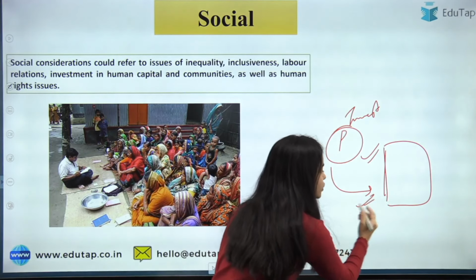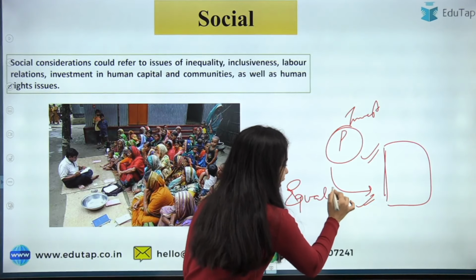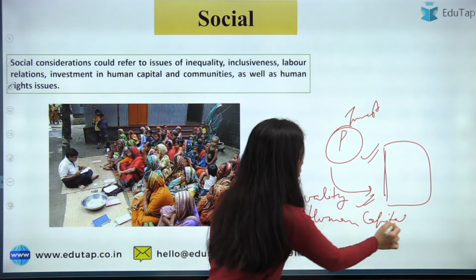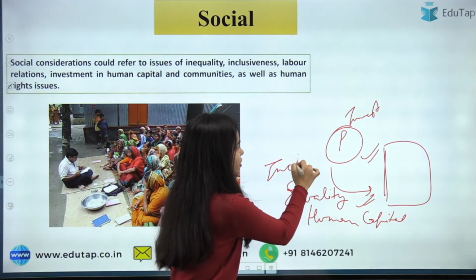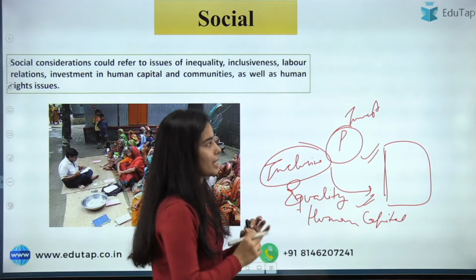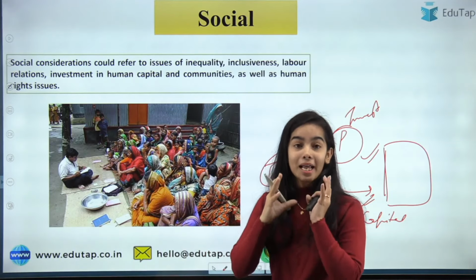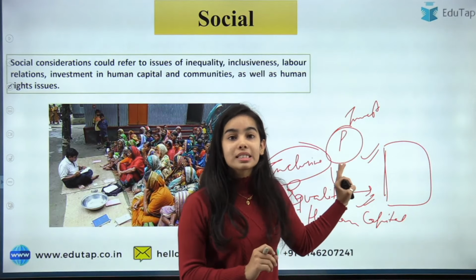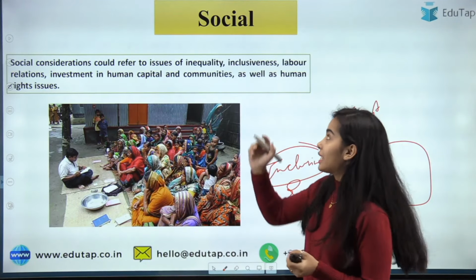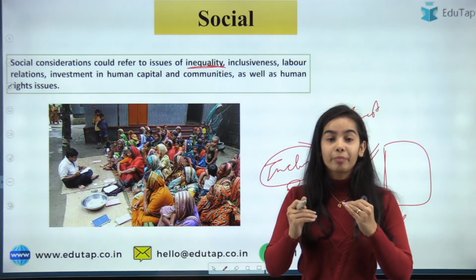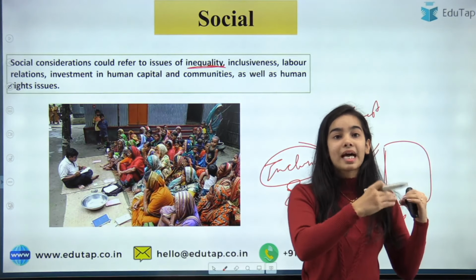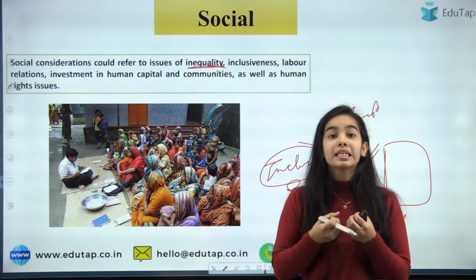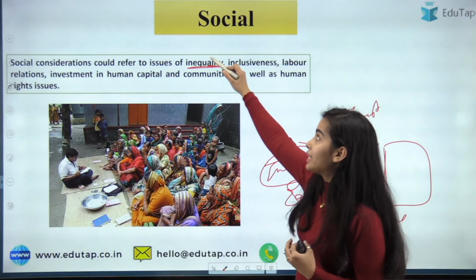So the company is going to promote equality. It is going to promote human capital. How is it going to promote equality? How is it making the country more inclusive? Let's understand that. So a single project can help the environmental, social and governance goals. I will show you that. Okay. So through this company being set up in the rural areas, inequality is reducing, because the rural areas that do not have much employment, okay, what is happening? They are getting employment, they are getting an income stream. So equality is being increased.